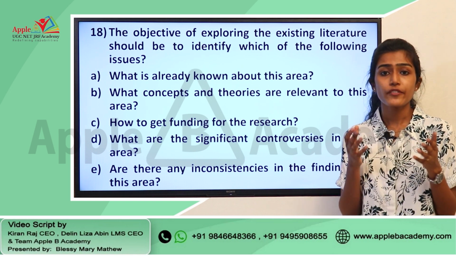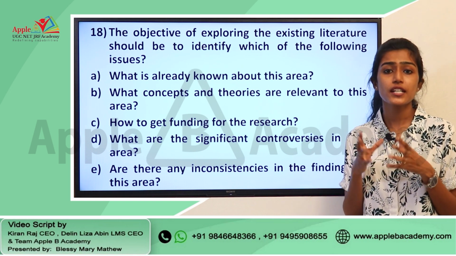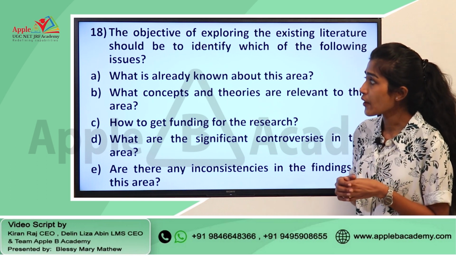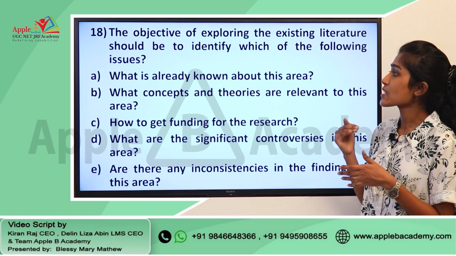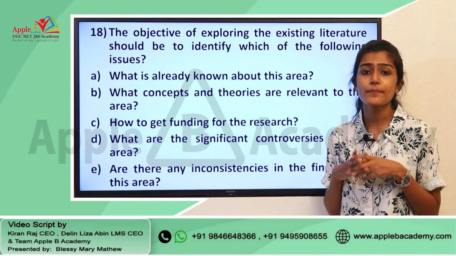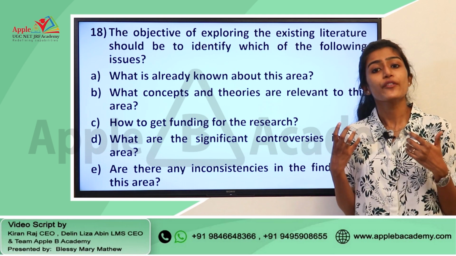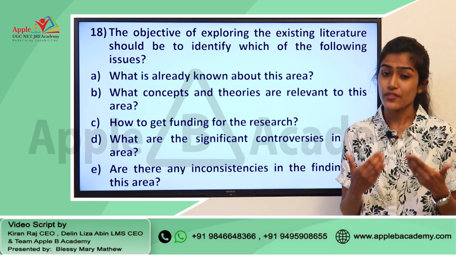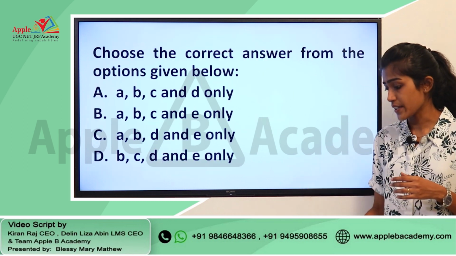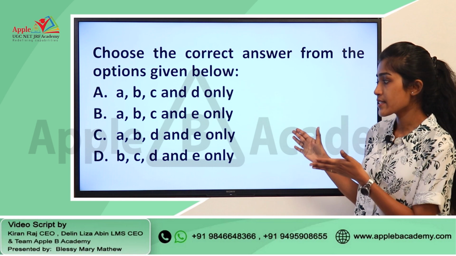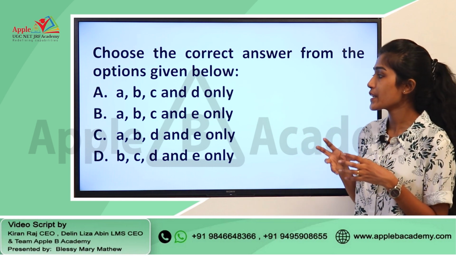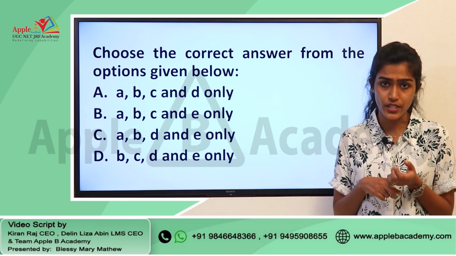So, if you know the various steps, the reviewing of literature is one of the most important steps in research, and the question asks us to find out the objective of exploring existing literature should be to identify which of the following issues. So, what is the main focus, or why are we reviewing the literature when we are doing a research? That is the question here, and you have various options given here as well. If you consider the options, we have various combinations. Each combination consists of 4 different options as well.